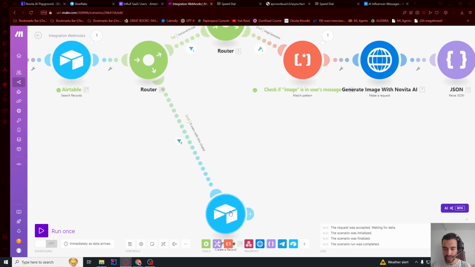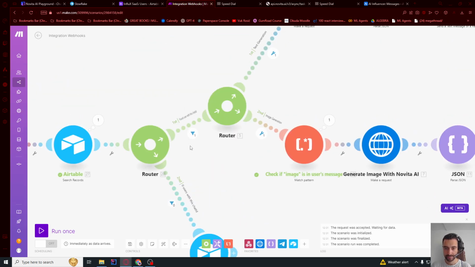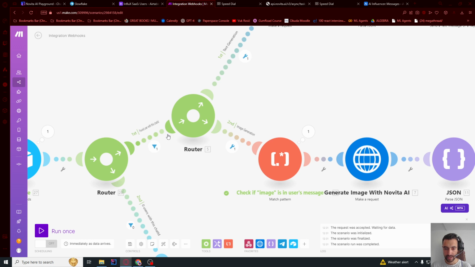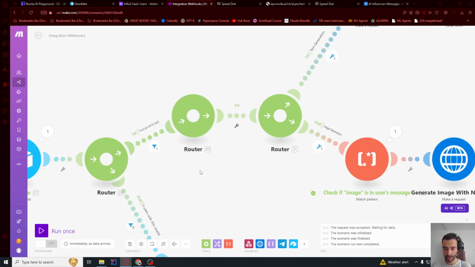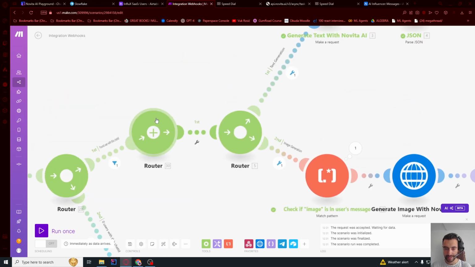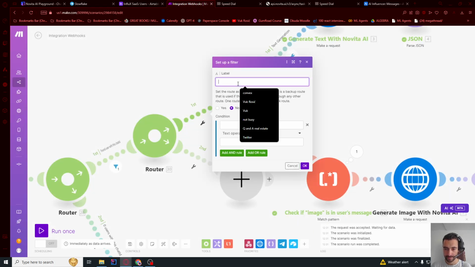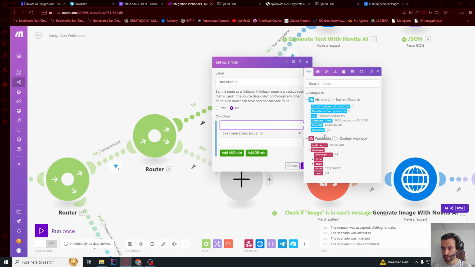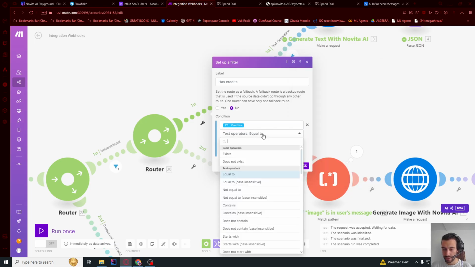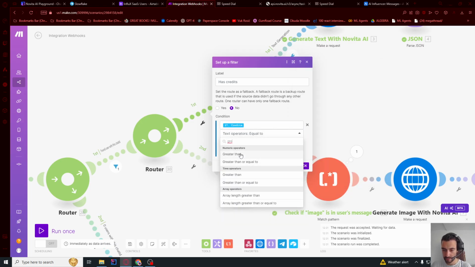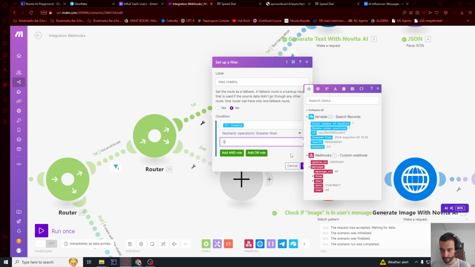So after we check here if the user exists, we need to go here just before this router. We need to create a new router, and let's add a new module here. So let's go here and set a filter, has credits, condition, credits greater than 0.